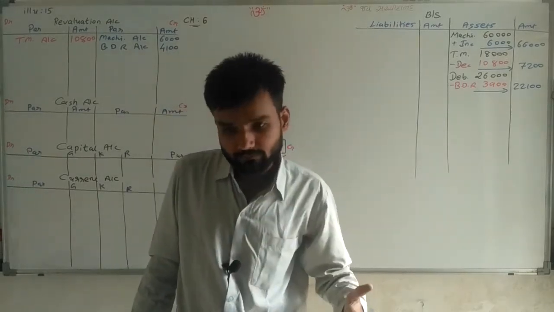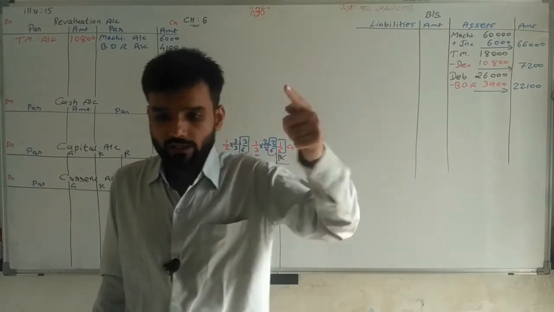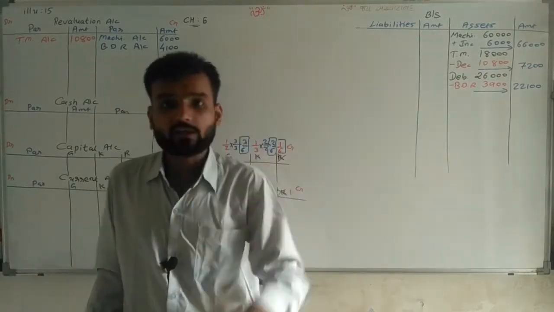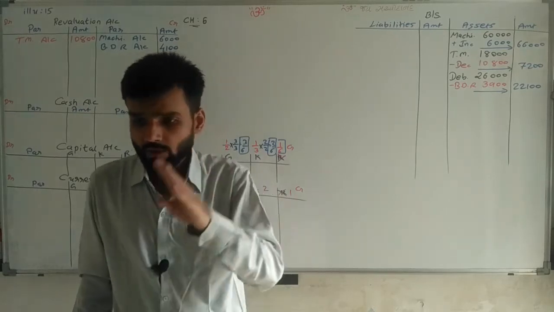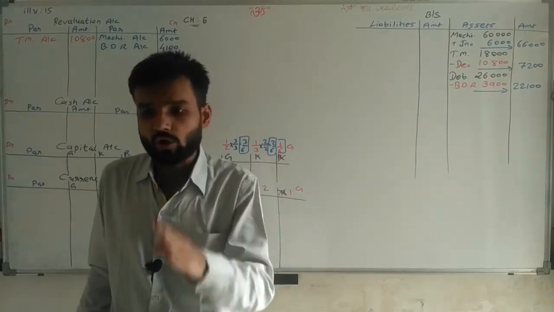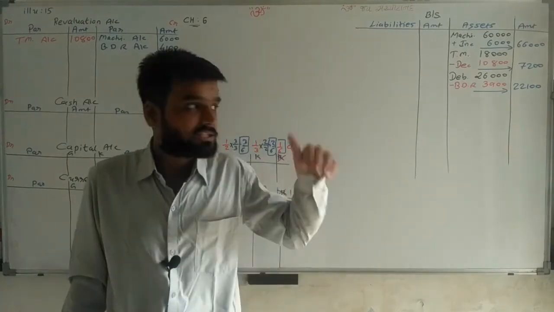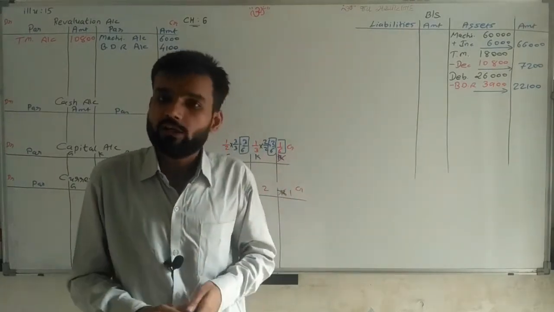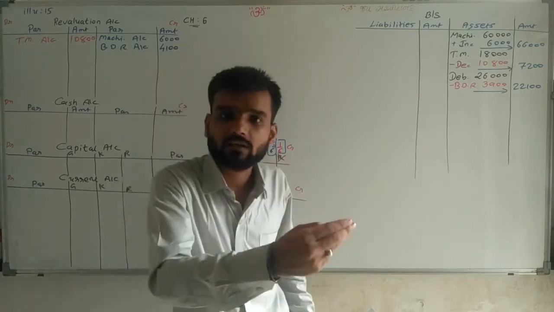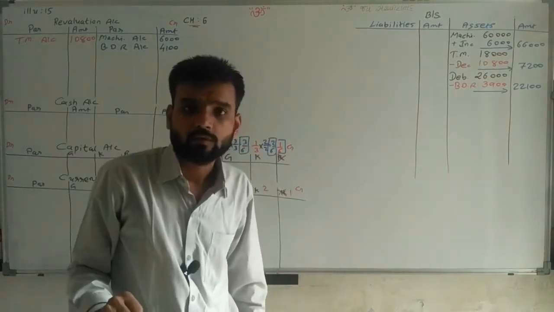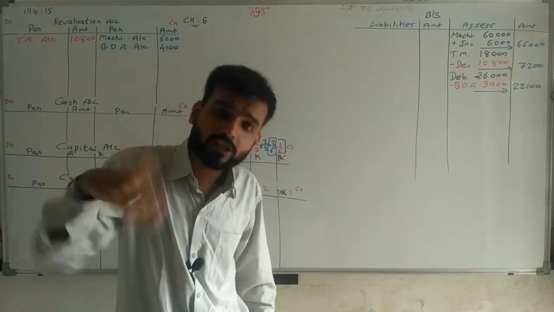Discounted bill. Fourth adjustment: discounted bill receivable of rupees 1,300, which is dishonoured on due date. Now, most important thing: discounted bill dishonoured means we are not getting our amount from the debtor, and it is already discounted.